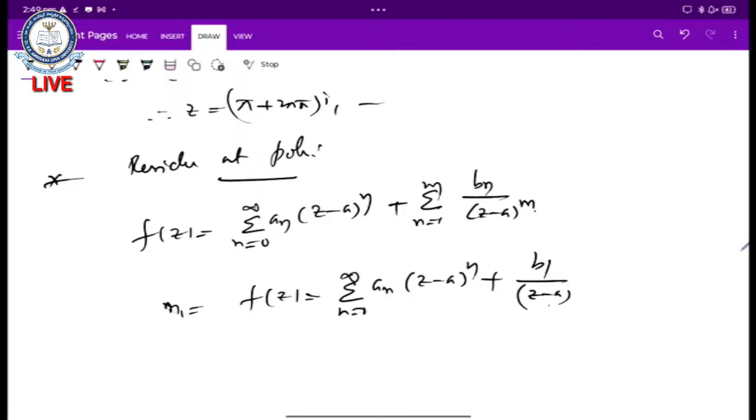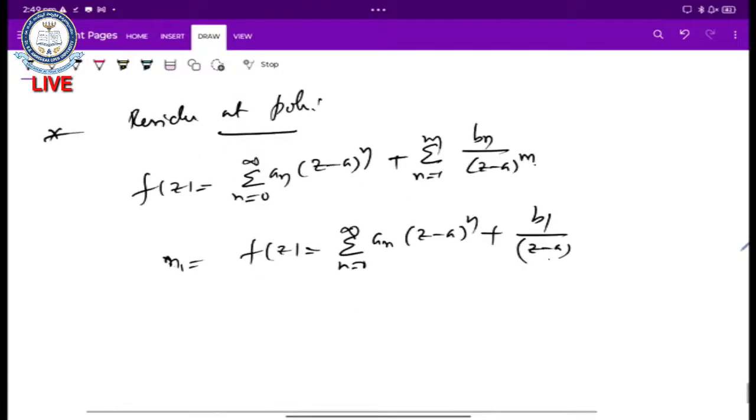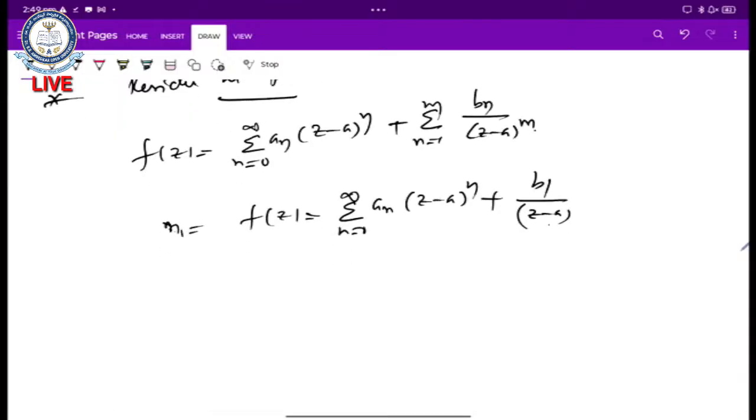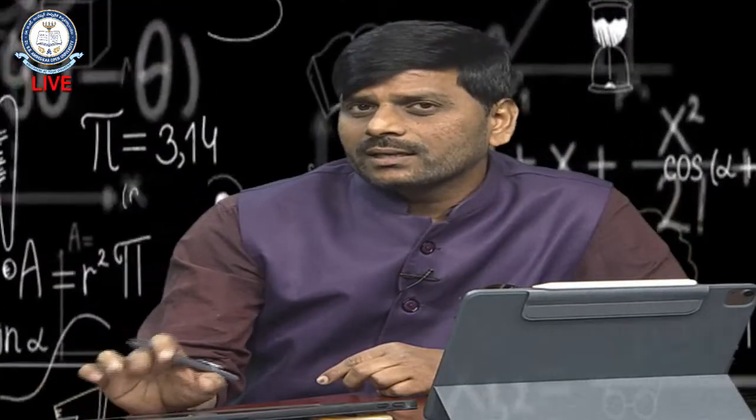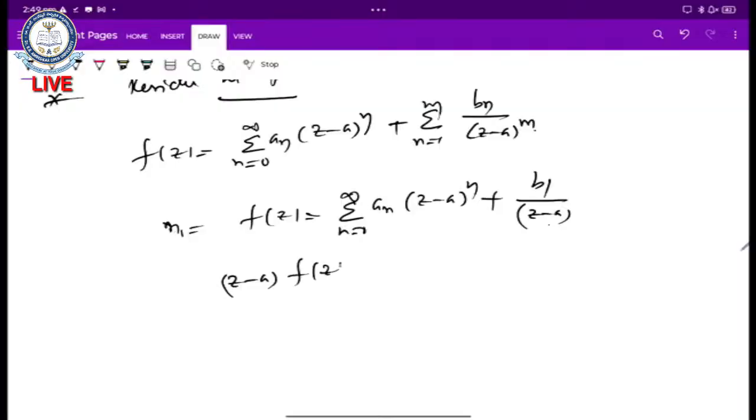Now multiply by (z minus a) on both sides and apply the limit z tending to a, then we get the residue at z equals a for a function having a simple pole.